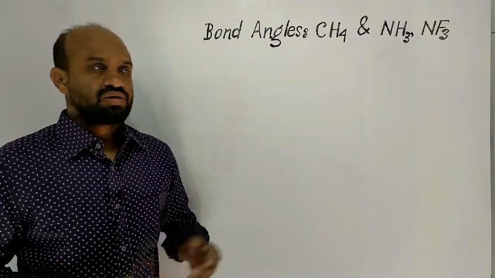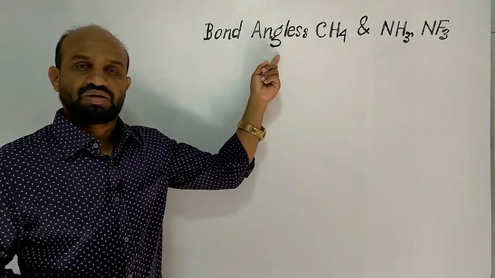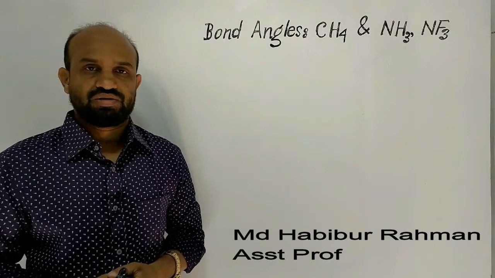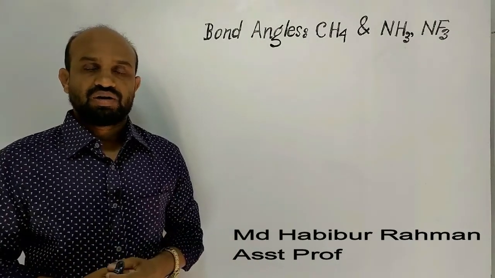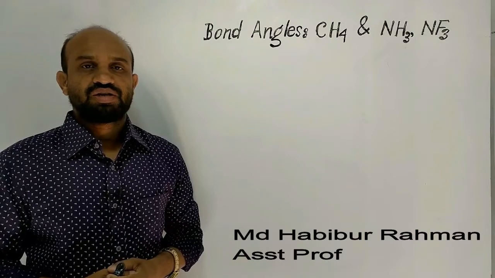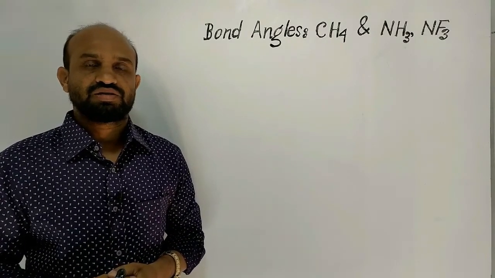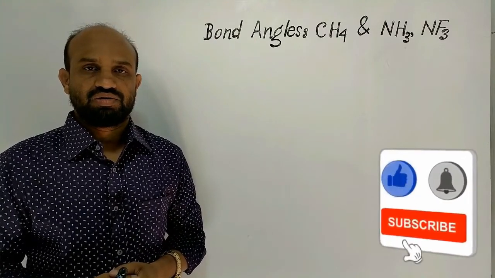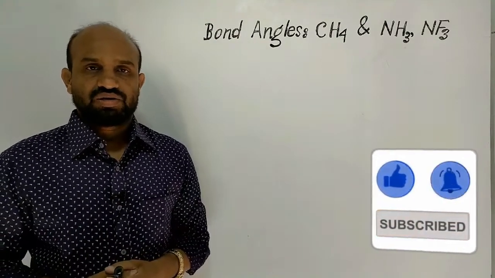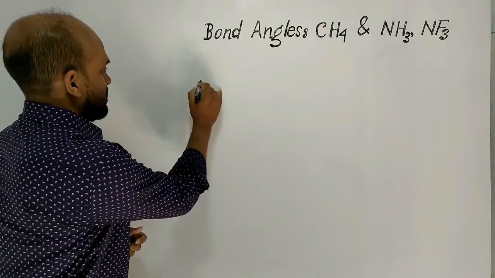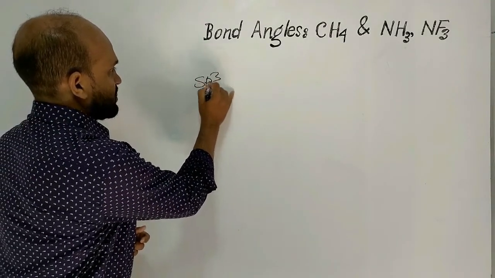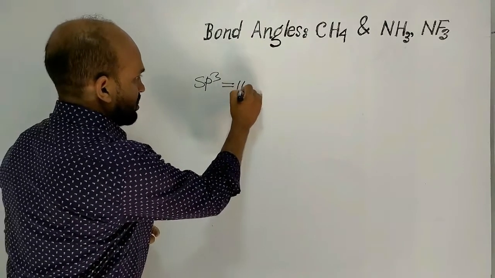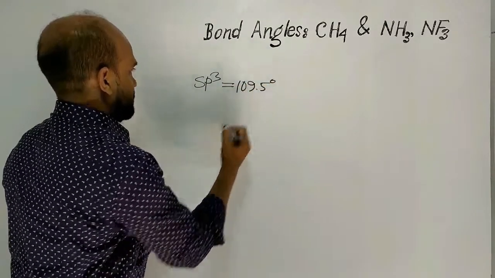Today's lesson is bond angles in methane, ammonia and nitrogen fluoride. The degree of bond angle in a molecule basically depends on the hybridization of the central atom of the molecule. Let's look at the matter. When hybridization is sp3, then the bond angle will be 109.5 degree.